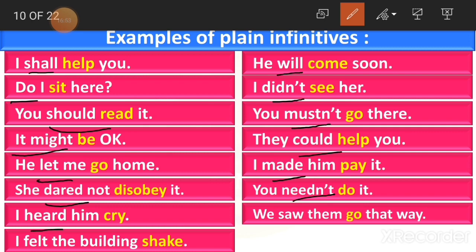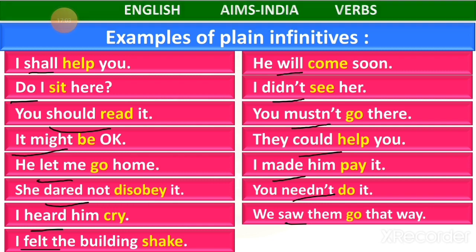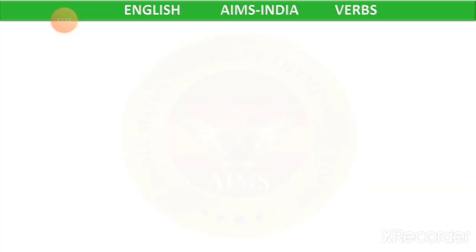Then we saw them that way. Okay, I felt the building shake. Felt. Okay, saw. All this type of plain infinitives. Okay children, so I asked you to write such type of sentences like this only, same. Take any verb, then use all these plain infinitives and make sentences.